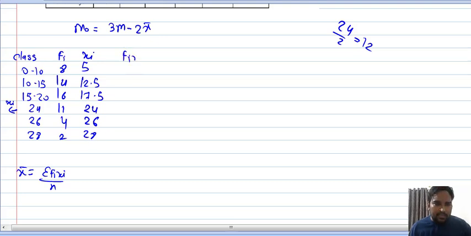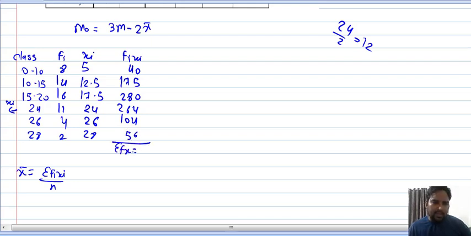Now do fi xi. So 8 into 5, 40. 14 into 12.5, 175. 16 into 17.5, 280. 11 into 24, 264. 4 into 26, 104. And 56. So my sigma fi xi will be 919, right? If you take the total, it will be 919. Okay.